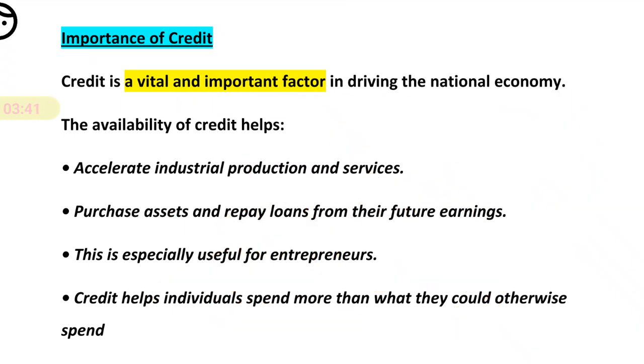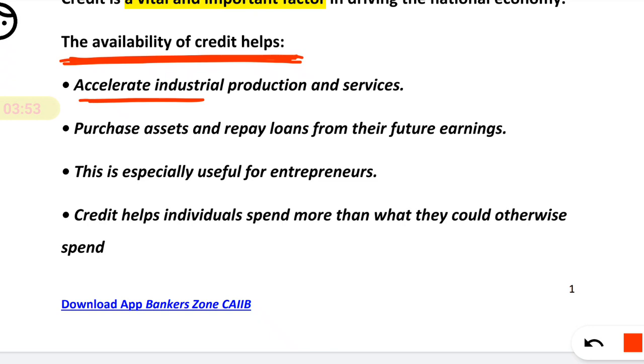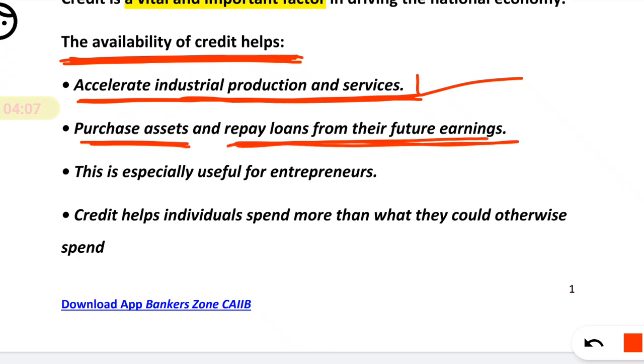Now, what is the importance of the availability of credit? It accelerates industrial production and services. When you get a loan, industry can be expanded and better services can be provided, right? Purchase of assets and repay loans from their future earning.